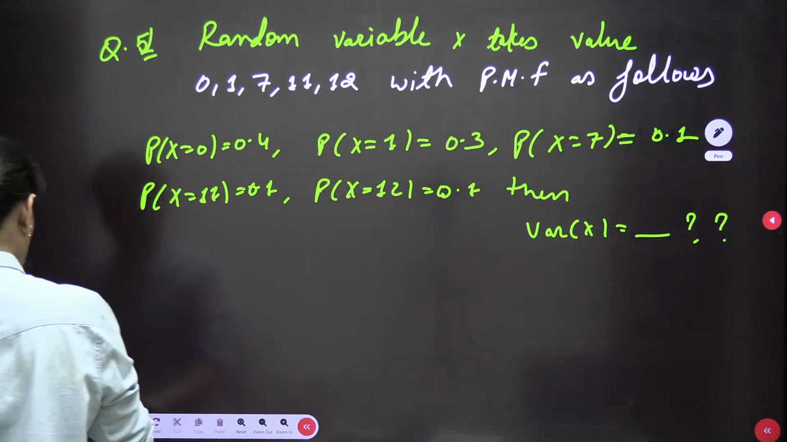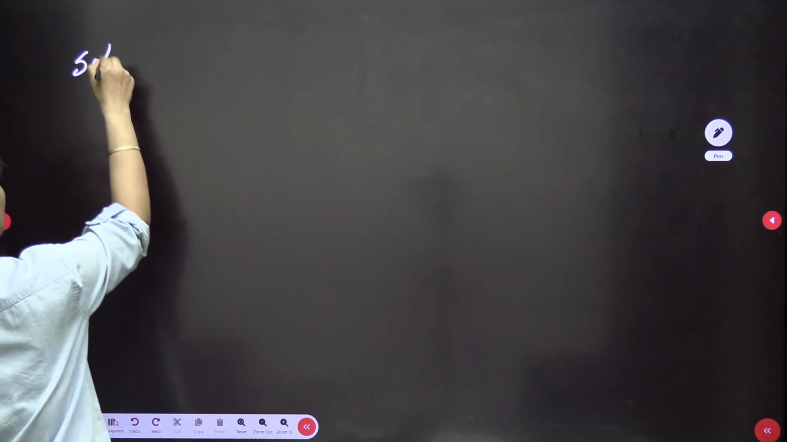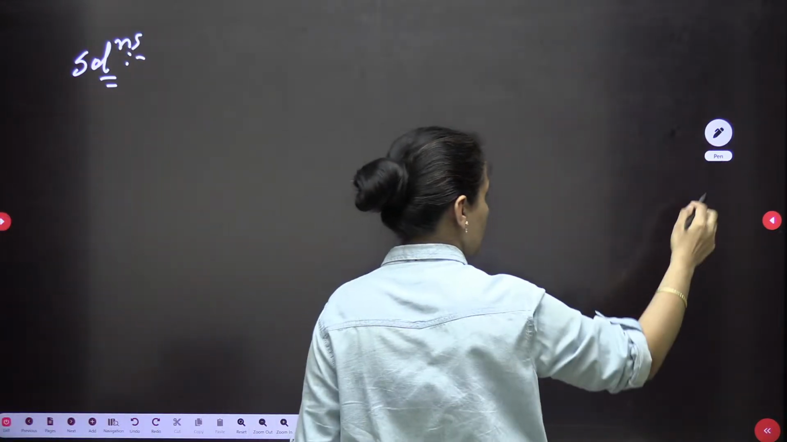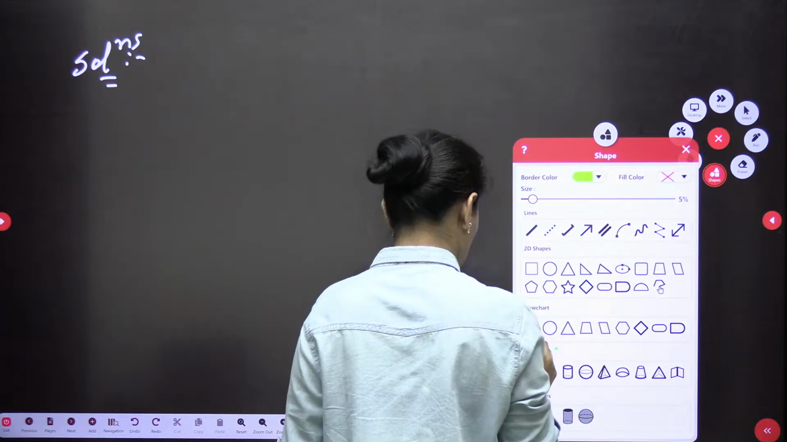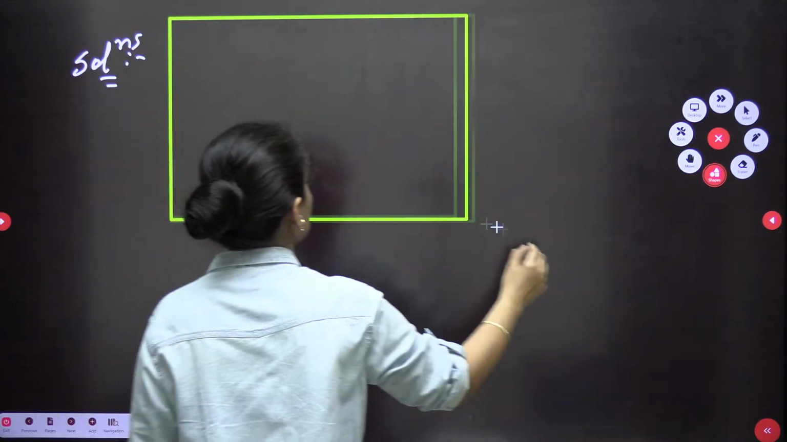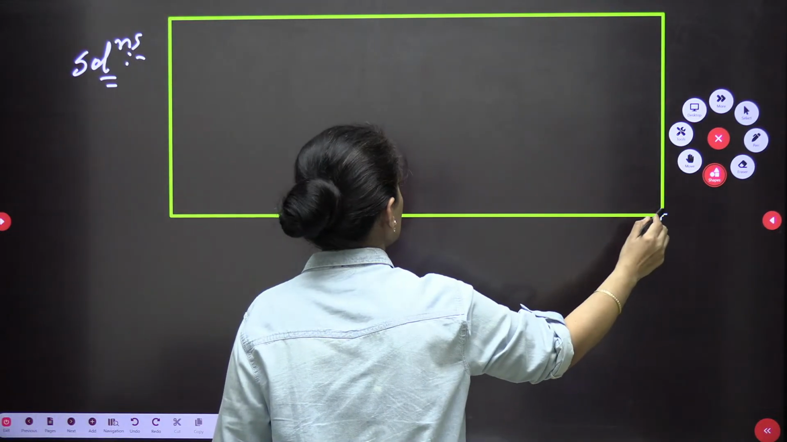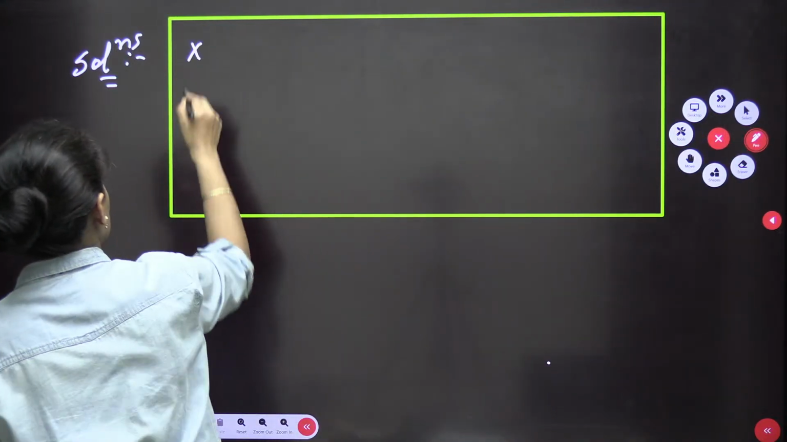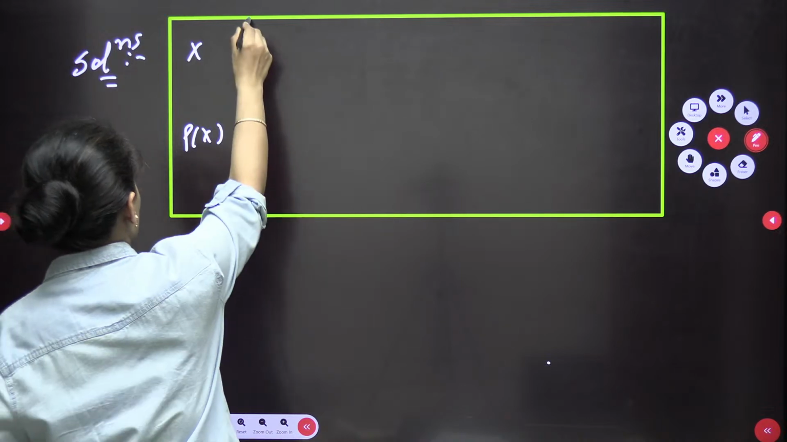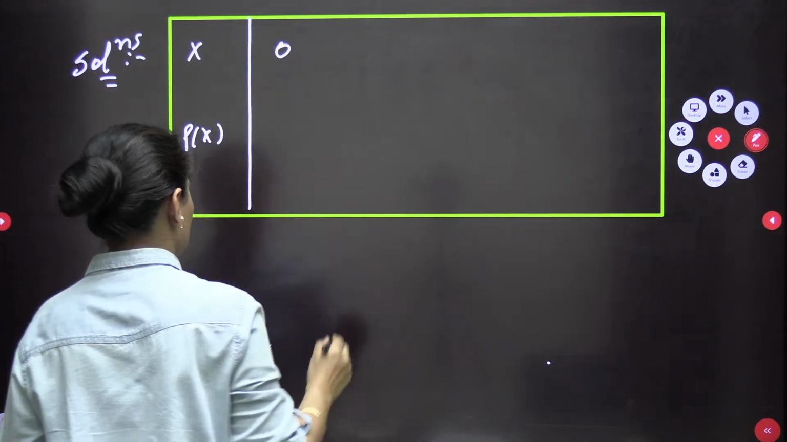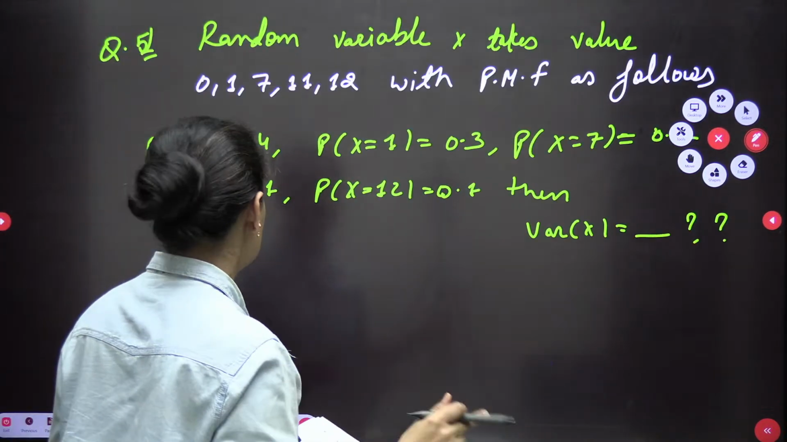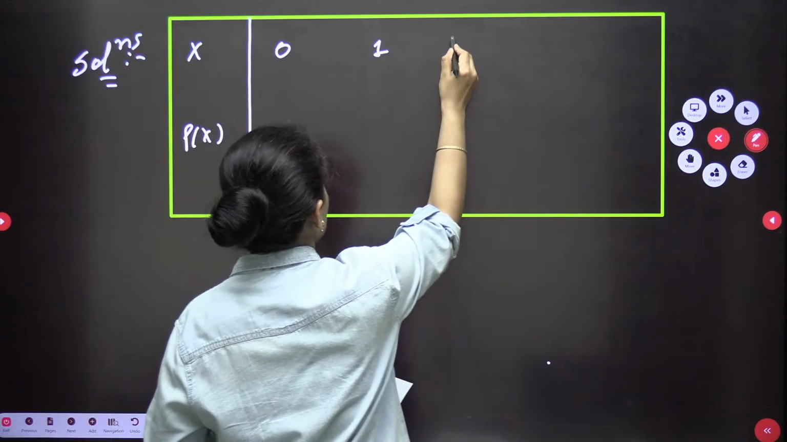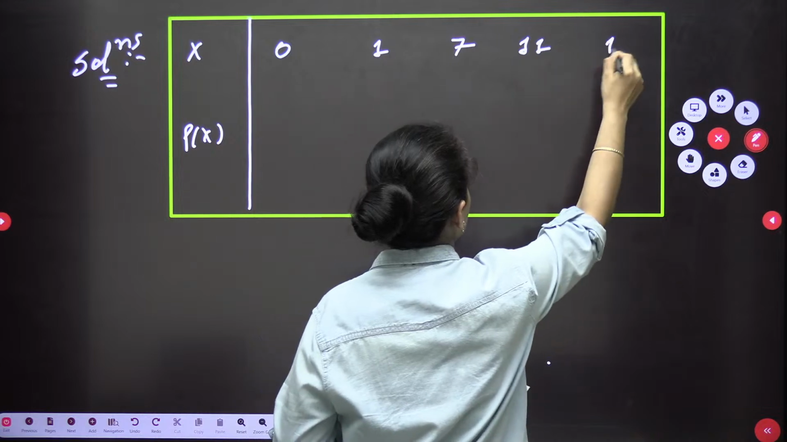Let's solve. So we need to make the table first of all. Let's make the table so it will be easy for us for calculation. All right, so here I have x and p(x). The values of x are 0, 1, 7, 11 and 12.